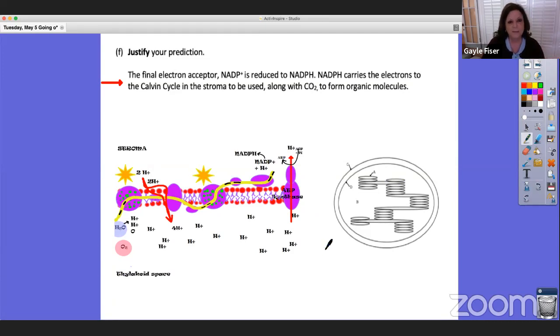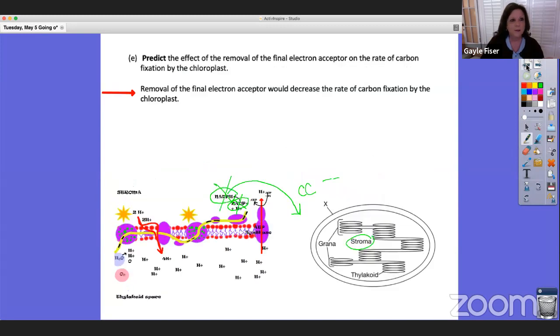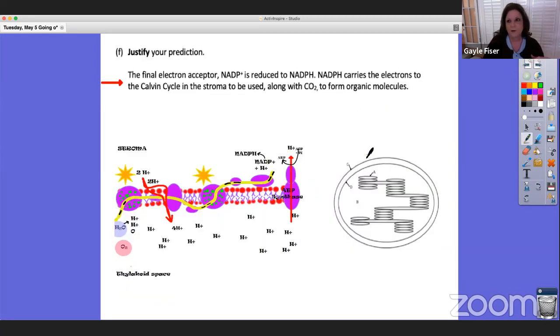The final electron acceptor, NADP plus, is reduced to NADPH. And then NADPH carries electrons to the Calvin cycle in the stroma to be used along with CO2 to form organic molecules. That's what I just talked about in the previous slide, was the justification. So predict what would happen. The removal would decrease the rate. I forgot all about saying what the answer was to that. Okay, so prediction, it's simple, decrease the rate, okay? And make sure you use the words increase, decrease specifically, okay? And then the justification, I just already ran through that.